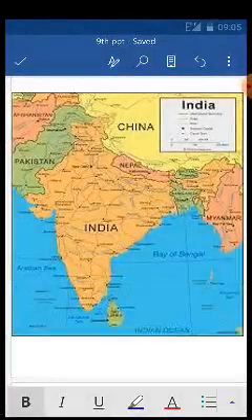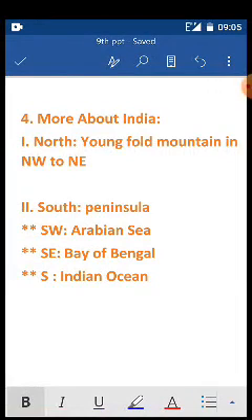So these are the states which are part of the Himalayan mountain. According to geologists, our Himalaya mountain is a young fold mountain, meaning it is newborn. That's what it's called, the young fold mountain, in the northwest and the northeast.